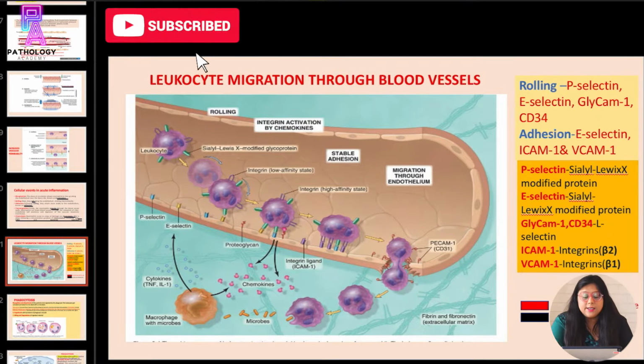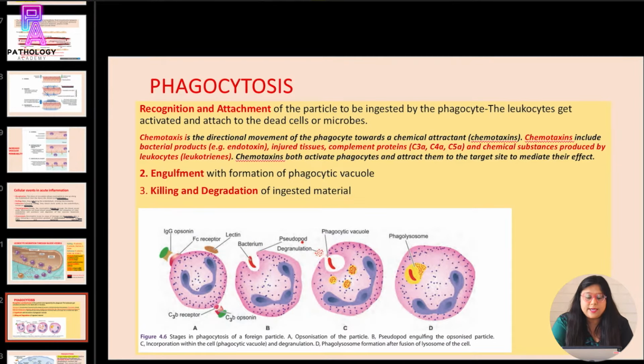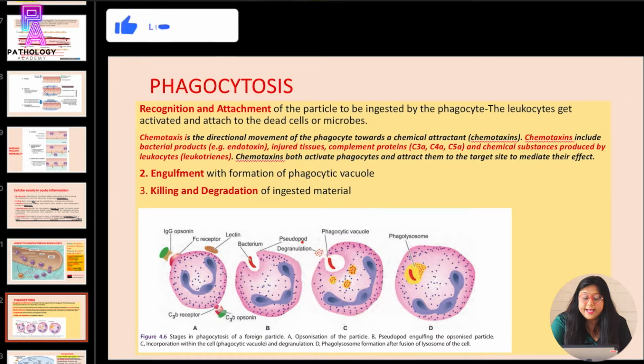Now, once the leukocytes have come to the site of injury, there will be phagocytosis. So, what are the phases of phagocytosis? In phagocytosis, initially there is recognition and attachment of the particle to be ingested by the phagocyte. The leukocyte gets activated and attached to the dead cells or microbe. Chemotaxis is the directional movement of phagocyte towards a chemical attractant or chemotaxins.